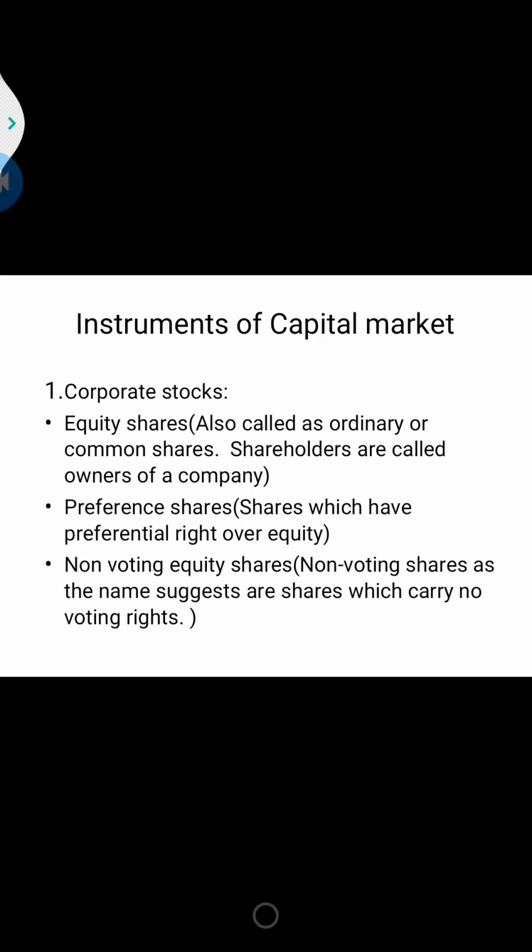Okay, so non-voting equity shareholders are entitled to bonus shares. The objective is to compensate for the sacrifice made of voting rights. So why is it given? They are not given the voting rights, right? Because of that, to compensate for sacrificing the voting rights, they are entitled to bonus shares.